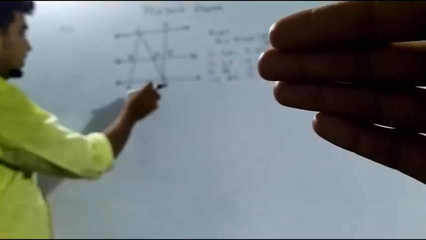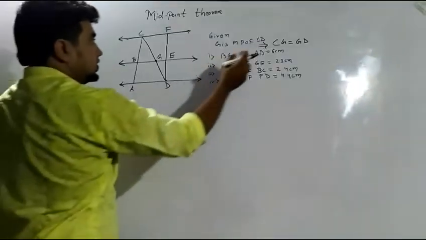This I am getting. Now I have to find BG. If AD is given to us, what is the length of AD? AD is 6 centimeter.